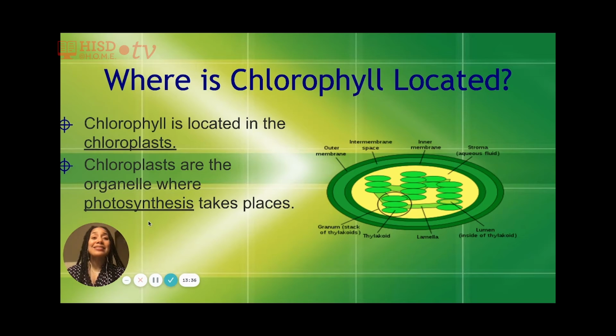So where is chlorophyll located? Because chlorophyll is clearly very important to the process of photosynthesis. So chlorophyll is located in chloroplast. If you joined me in the fall, we talked about the parts of a cell. And chloroplast is one of the parts of a plant cell. So chlorophyll is located in chloroplast. Chloroplasts are an organelle where photosynthesis takes place.